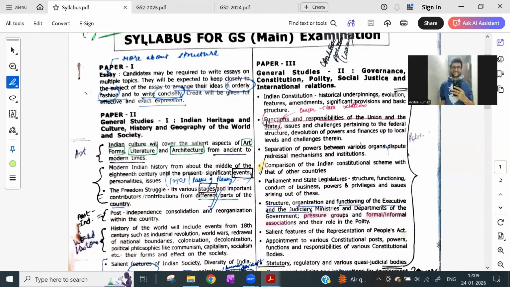Here we can see functions and responsibilities of the union and the states. Let me highlight this for you. Functions and responsibilities of the union and the states. Issues and challenges pertaining to the federal structure, right? Issues and challenges pertaining to the federal structure. So this part is center-state relations in the syllabus. Fine.